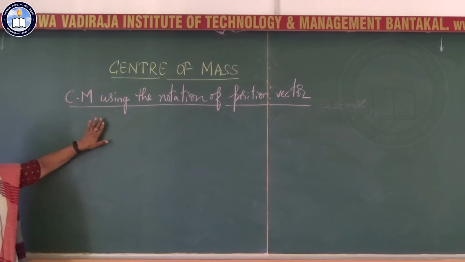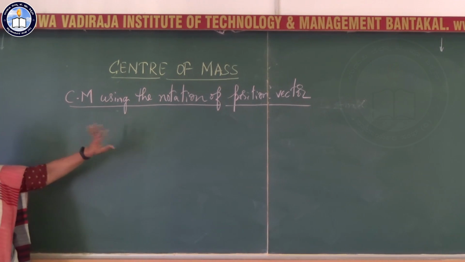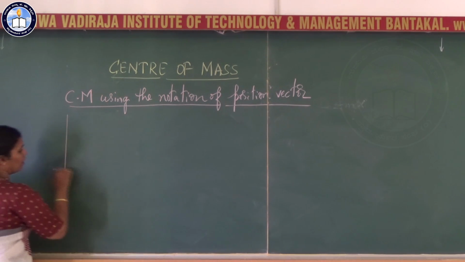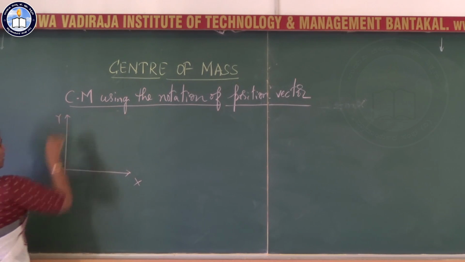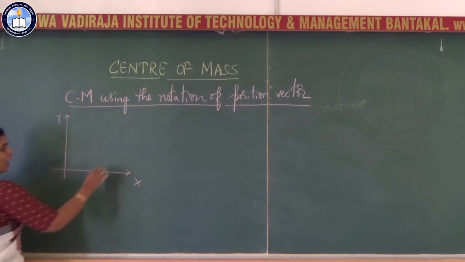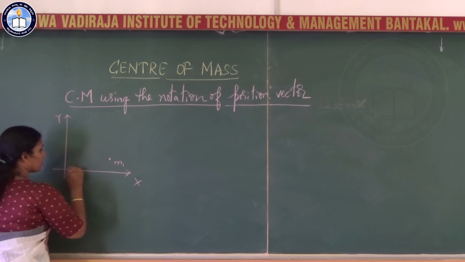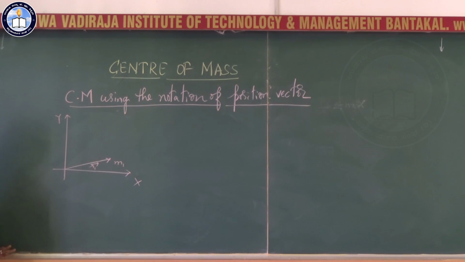So we will be looking into one more concept, the center of mass using the notation of position vector. Let me take a coordinate system. Let me consider an xy plane. Now, I consider a particle of mass m1 here. Its position vector is some r1 vector.